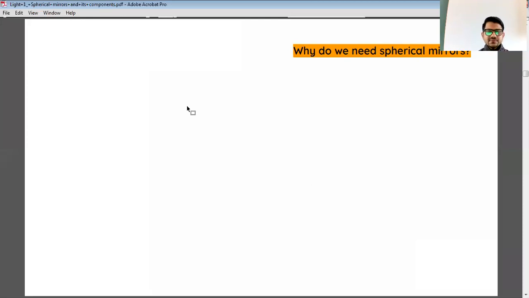Next question, a subjective question important for this chapter. Why do we need spherical mirrors? Just now we have seen the question of plane mirror. Now the question is, why do we need spherical mirrors, concave and convex?